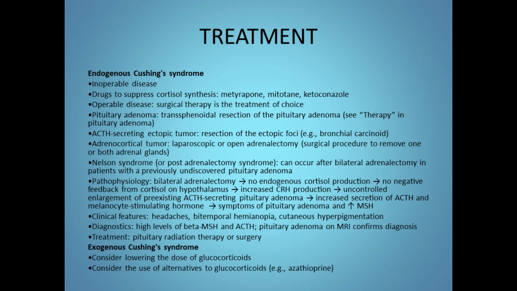Next, depending upon the diagnosis, the treatment also varies widely in Cushing's disease. In case of endogenous Cushing syndrome, if it is inoperable disease, then we go for drugs. We give drugs to suppress the cortisol synthesis, so it can be metyrapone or mitotane or ketoconazole. In operable disease, surgical therapy is the treatment of choice. For pituitary adenoma, transsphenoidal resection of the pituitary adenoma can be done. For ACTH secreting ectopic tumor, resection of the ectopic foci, for example, a bronchial carcinoid.